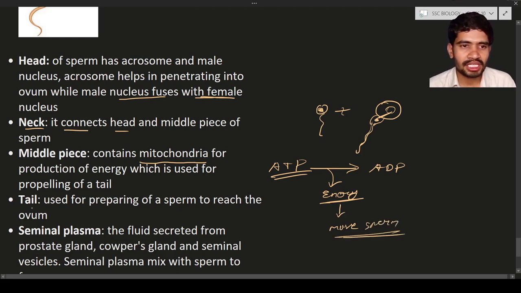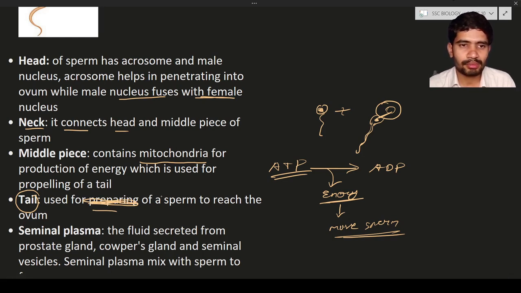Next is the tail piece. So the tail is used for the propelling. Okay, not preparing, it is for the propelling of the sperm to reach the ovum. Okay, so the middle piece is going to have the mitochondria. They will produce the ATP. That ATP is used for the propelling of the tail and so on.